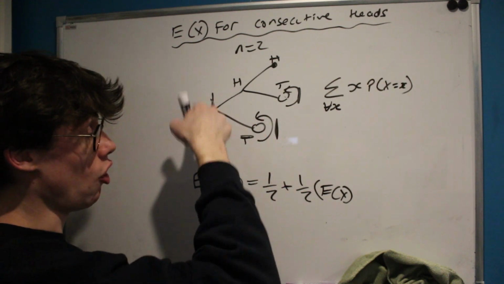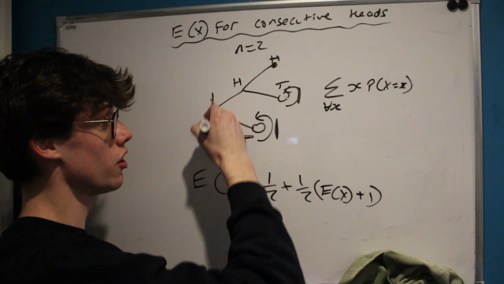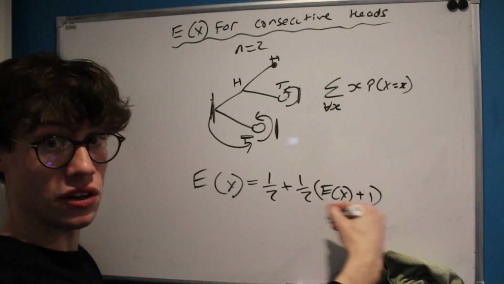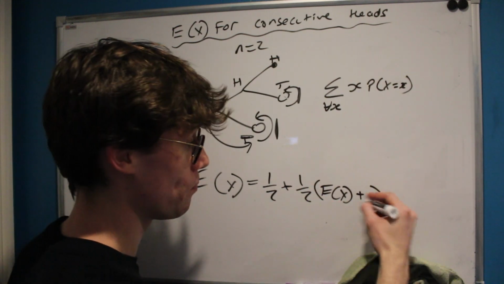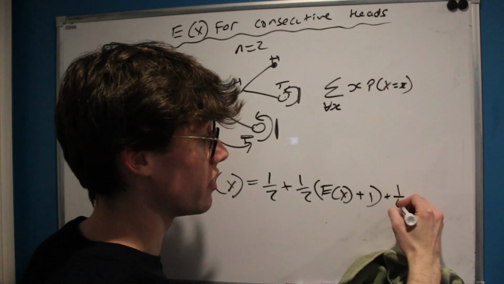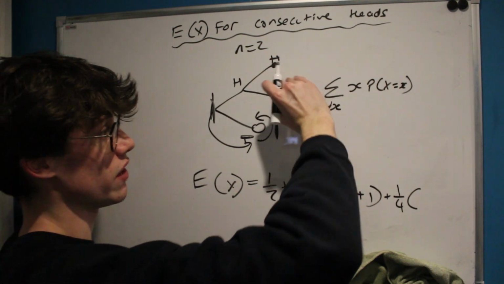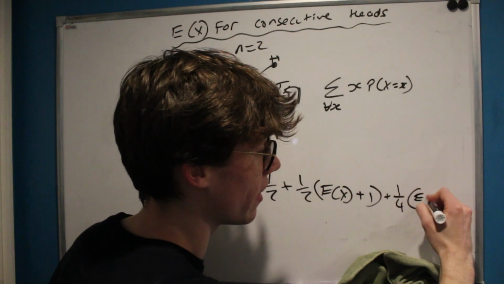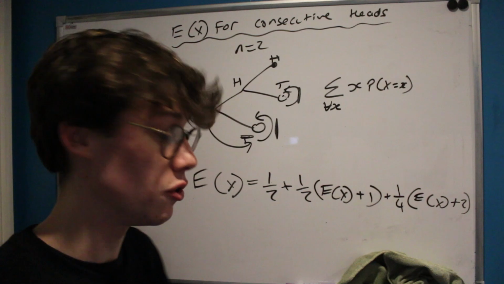But of course, from the origin, from where we started, it's actually 1 more because it took us a throw to get to this tails in the first place, which means in our sum, we're going to represent that as a half times the expected value of x plus 1. And again, for our branch over here, there's a 1/4 chance of this occurring. And in this position, the expected value of x should be exactly the same, but it's taken us 2 throws to get there, which means we have the expected value of x plus 2.